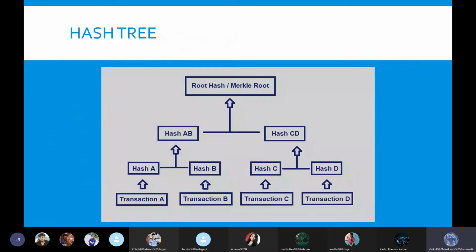Coming to, I have mentioned, we go with the hash tree algorithm, right? How does the hash tree work? Here, let's say this is transaction A, transaction B, transaction C, transaction D. We have certain transactions, and in each transaction we identified a few sets of elements. Let's say certain items 1, 2, 3 are being purchased, and more items are being purchased, but these 3, 1, 2, 3, are being repeated in all these 4 transactions.